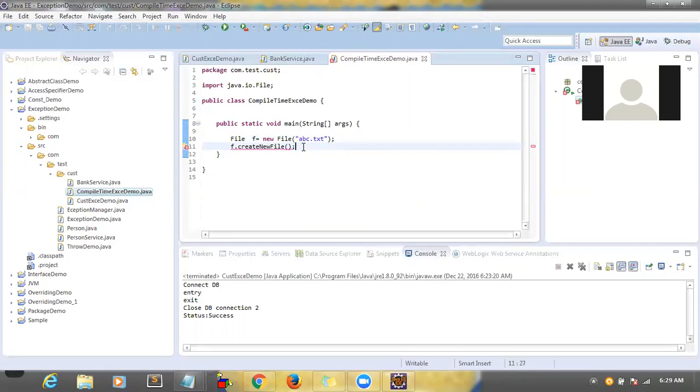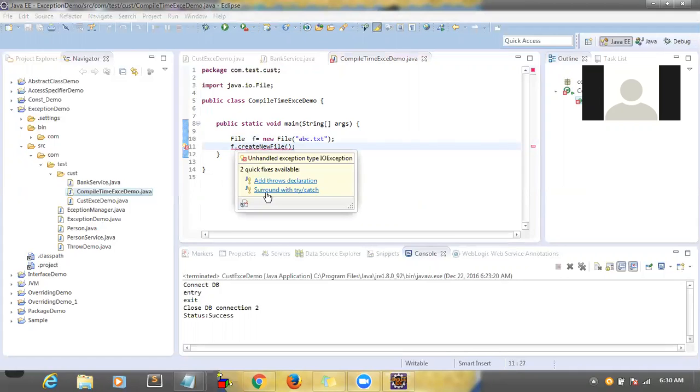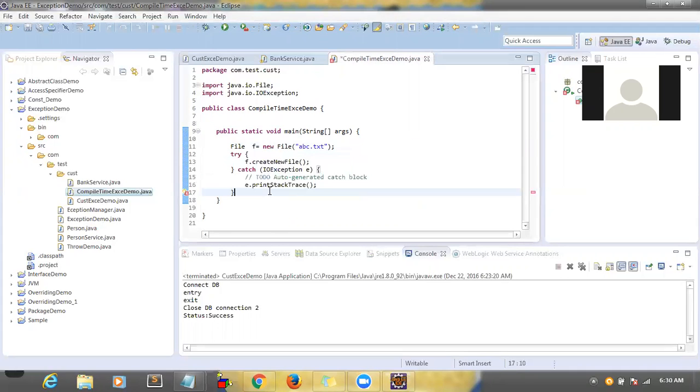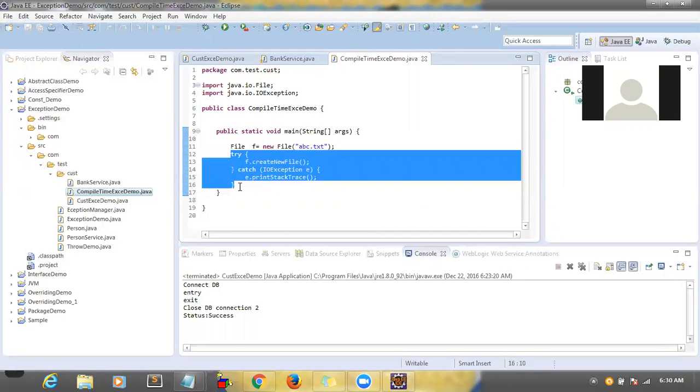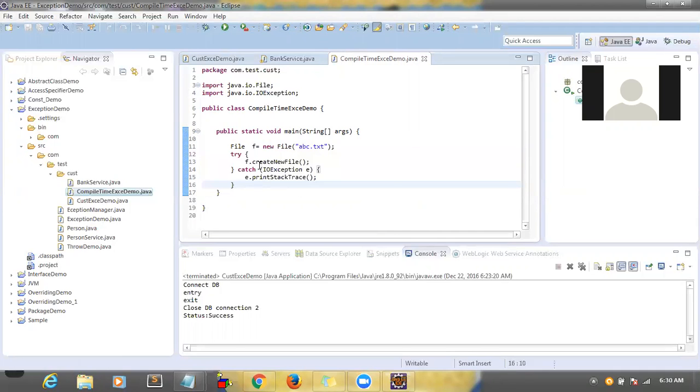So how do we add try catch for this line? We are using Eclipse, so just keep the cursor here and see. It is saying surround with try/catch. Just click this one. It will add try catch by default, so you need not type try catch IOException. Now the error is gone. So what we did is provide try catch only for this line.